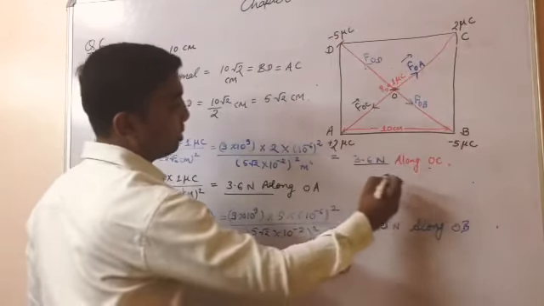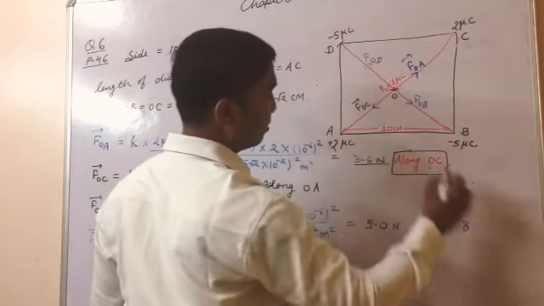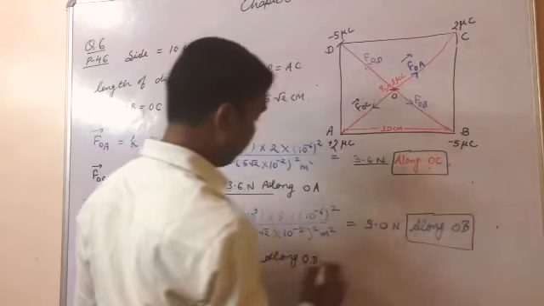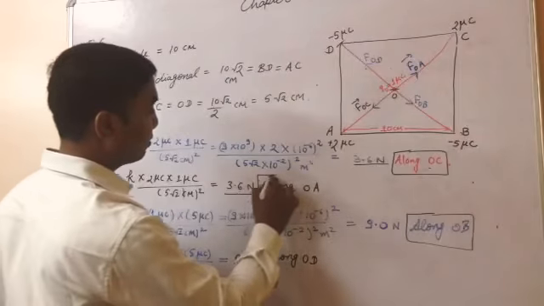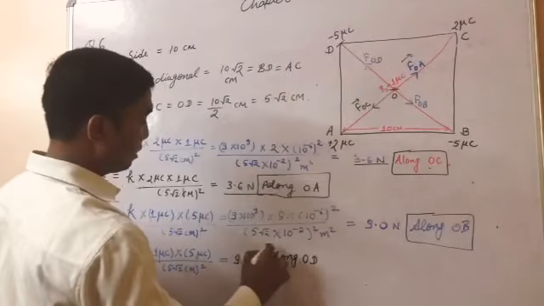So what we have to remember here: one direction, two, this one is third, and now this one is fourth.